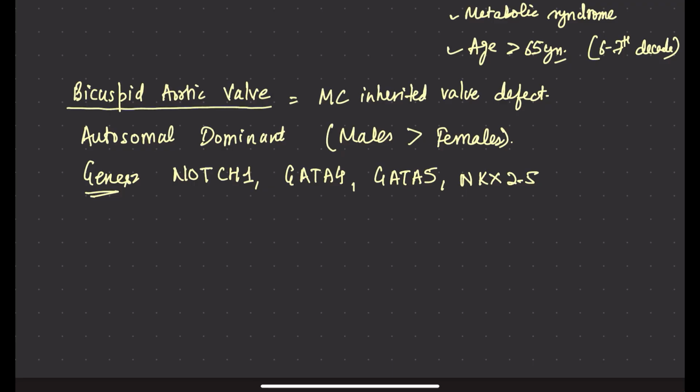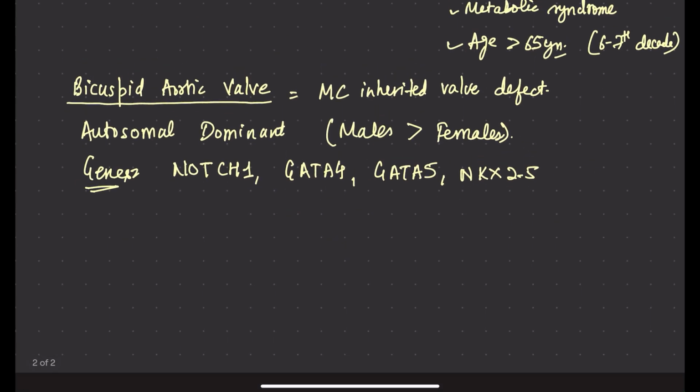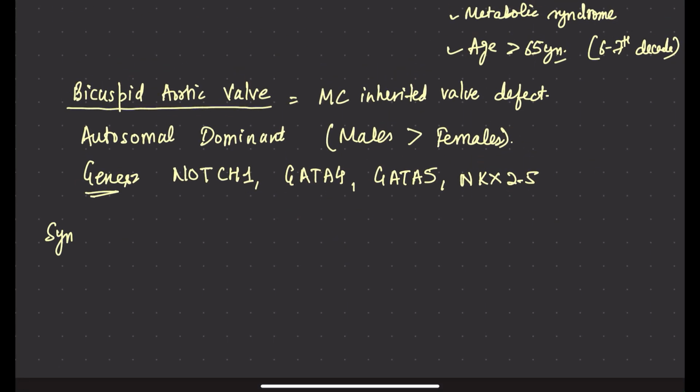Now coming on to the symptoms. What are the symptoms? See, aortic stenosis means there is obstruction to left ventricular outflow, the valve area reduces and the person becomes symptomatic.